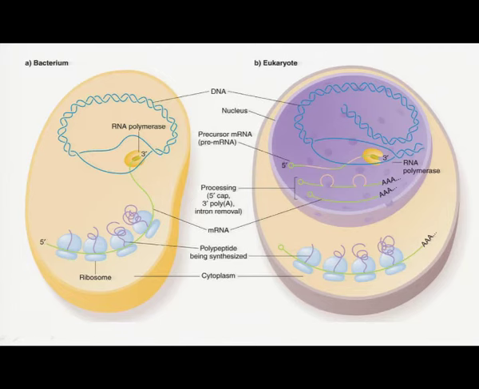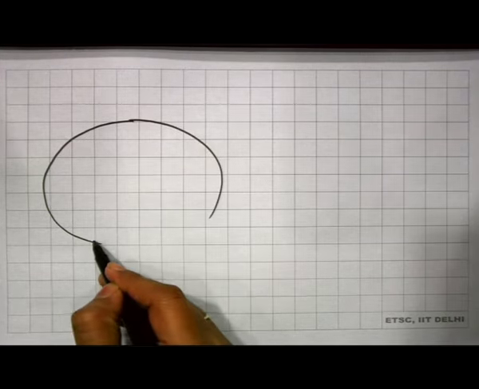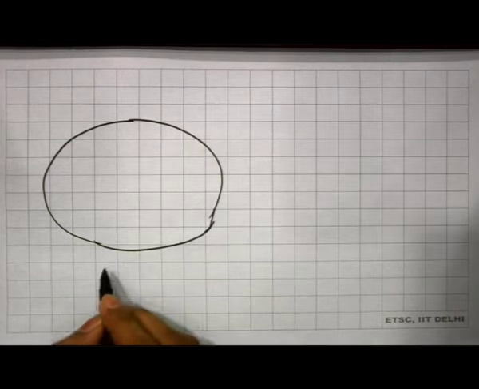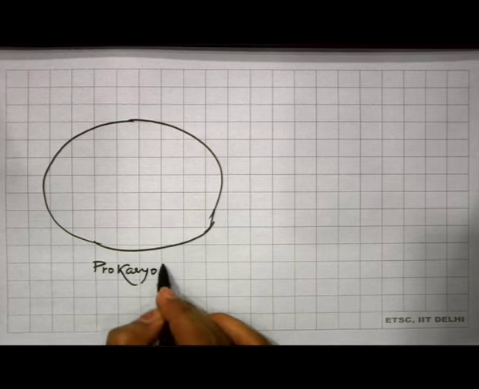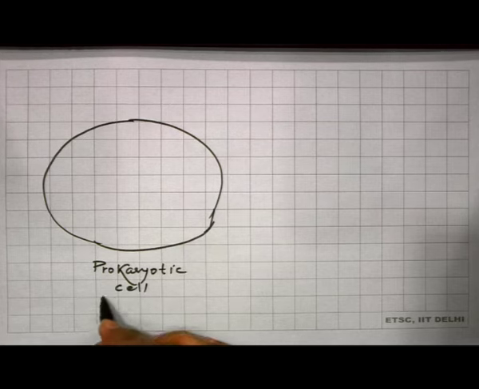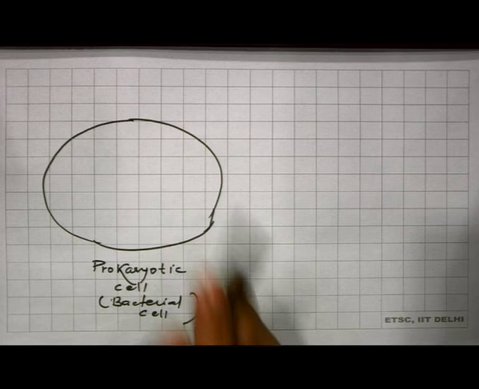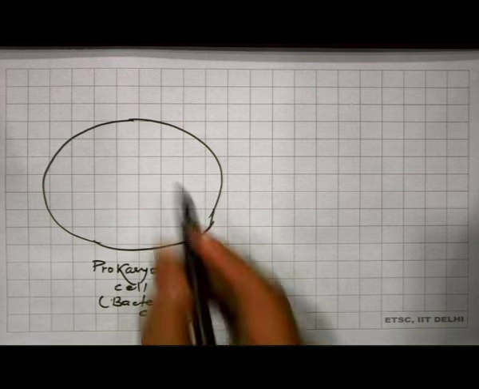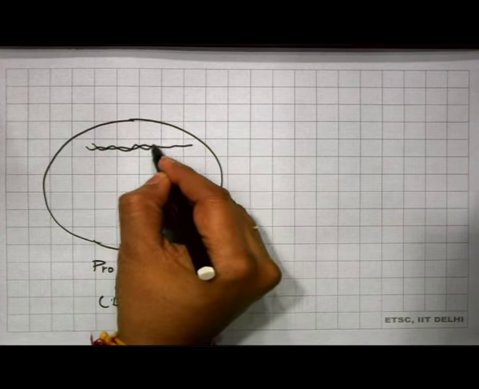the major difference lies in the structure of bacteria, which is a prokaryotic cell, and a eukaryotic cell, which is the presence of a nuclear membrane. Consider this as a prokaryotic cell, or we can say a bacterial cell. The bacterial cell does not have any nuclear membrane to enclose the genetic material. So, they have genetic material in their cytoplasm.